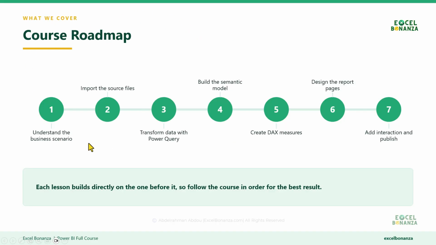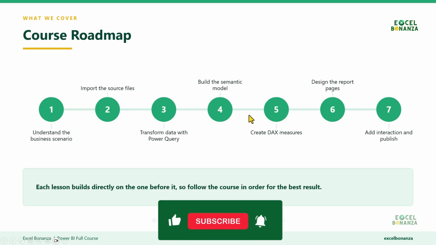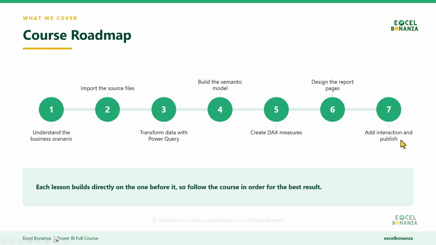So the course roadmap, again: we understand the business scenario, we import the source files, transform data with Power Query, build the semantic model, create DAX measures, design the report pages, add interactions and publish the report. But of course, we're going to stop at each point to explain what's under that point. So we're going to explain importing the data. We're going to do some transformations using Power Query, and we're going to build the semantic model. We're going to explain modeling, how to create relationships between tables and the different types of relationships. We're going to explain DAX as well.